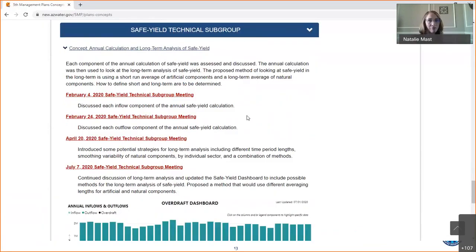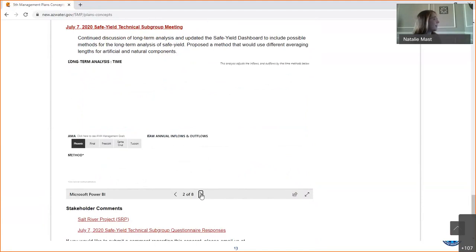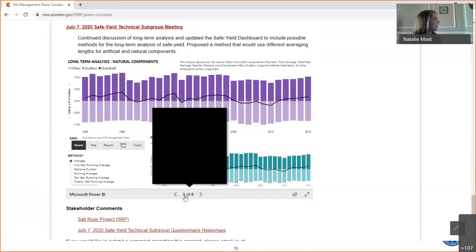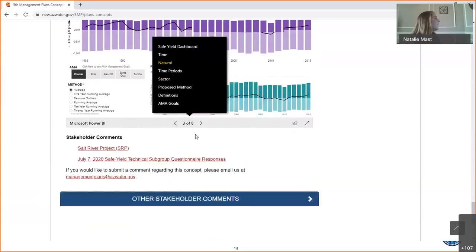You also have access to that overdraft dashboard, which has a bunch of different pages that you can work through to see the different pieces of that methodology and that proposal. Again, we have the questionnaire and other stakeholder comments that we have received.